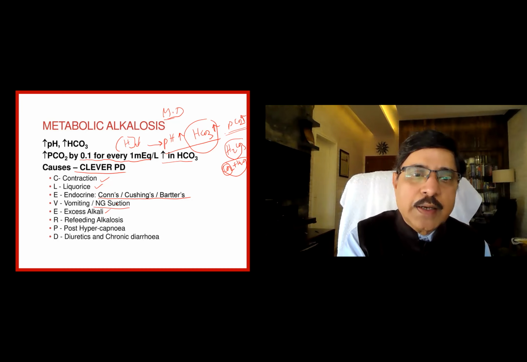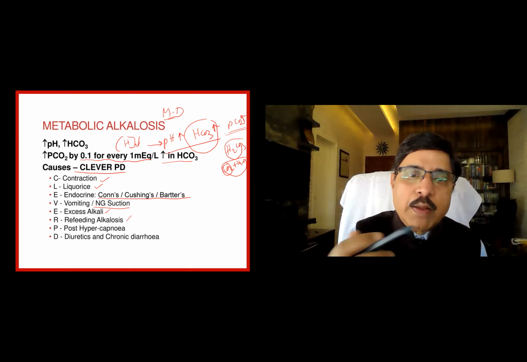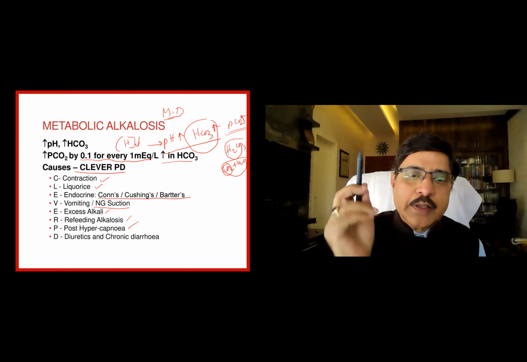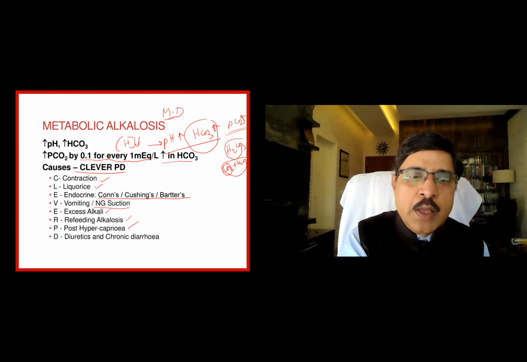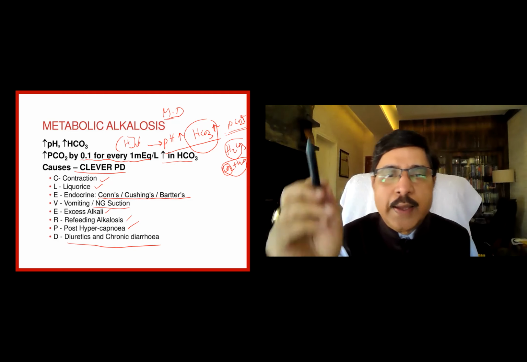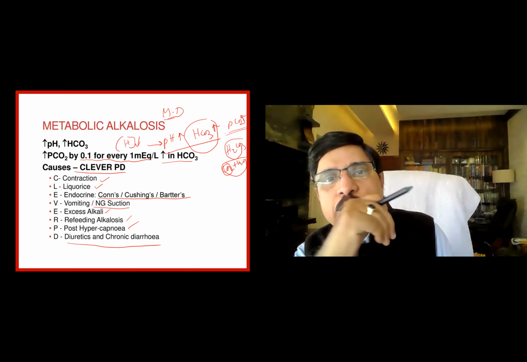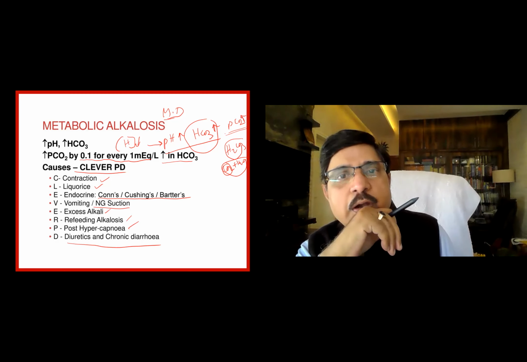Excess alkali, milk alkali syndrome and other things, refeeding alkalosis, that is, you feed with alkalis or you add alkaline solution or you give more of soda bicarb and other things. Post-hypercapnia, when there is hypercapnia, the body tries to produce metabolic alkalosis, or diuretics and chronic diarrhea can also produce metabolic alkalosis.